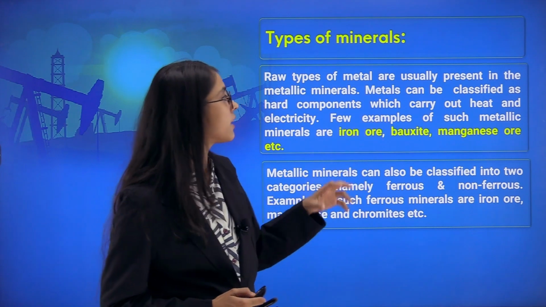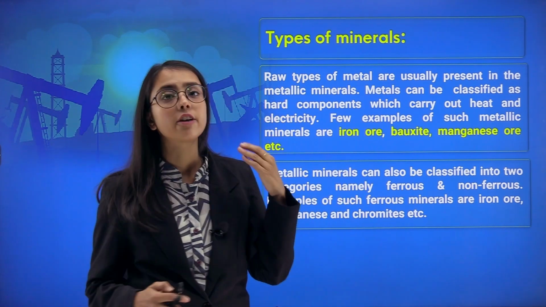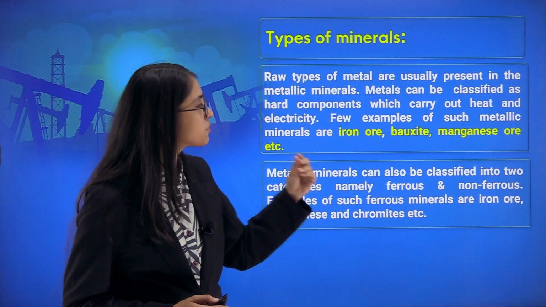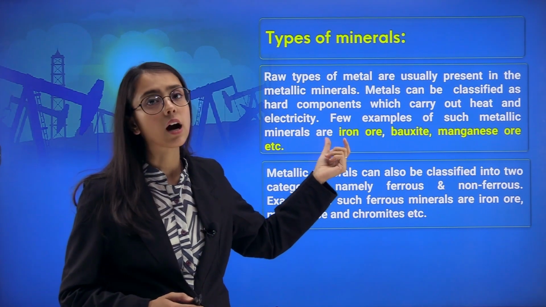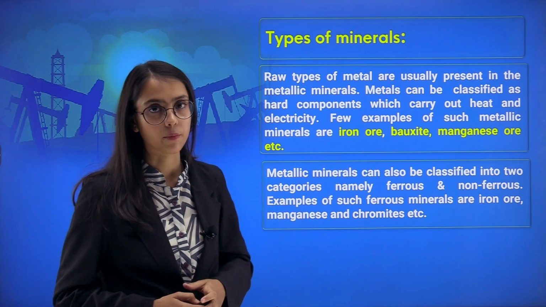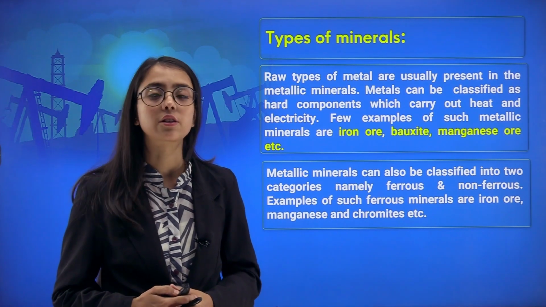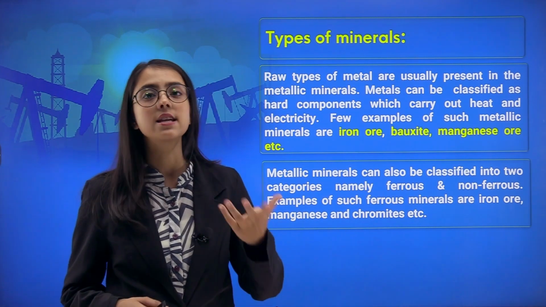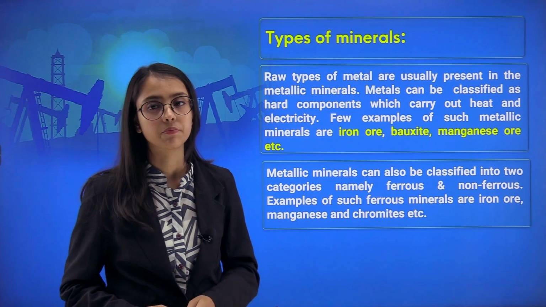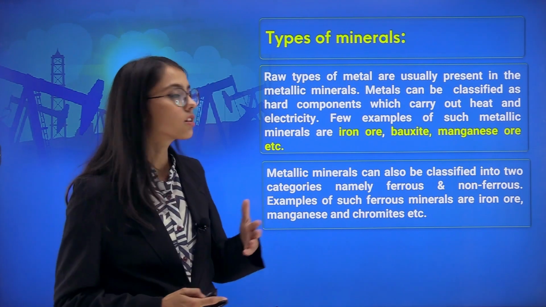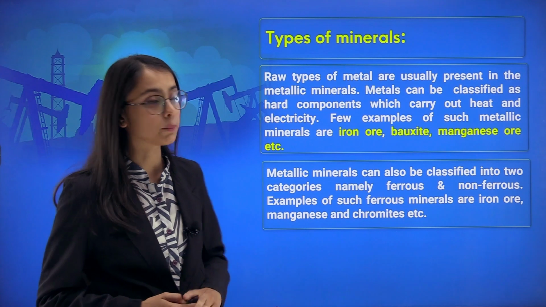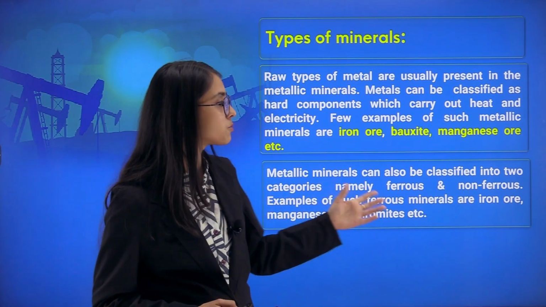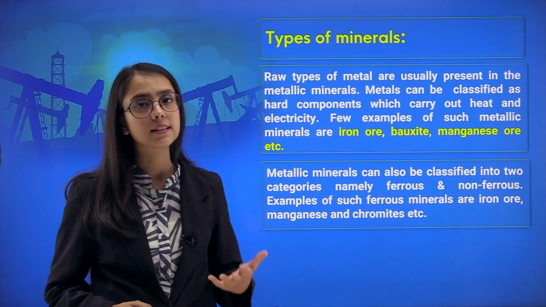Metals can be classified as hard components which carry heat and electricity. For example, such metallic minerals are iron ore, bauxite, manganese, etc. They are good conductors of electricity. That means that electricity can pass through them, as well as heat can be transferred through them. Metallic minerals are further classified into two categories, namely ferrous and non-ferrous. Examples of ferrous minerals are iron ore, manganese and chromite.